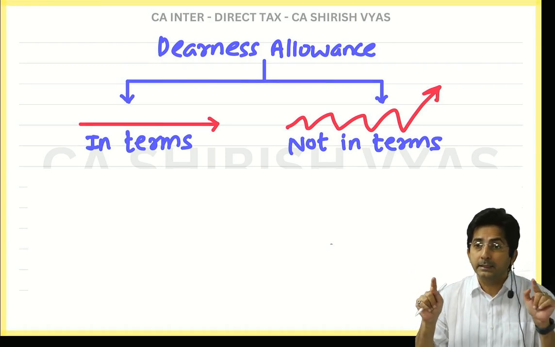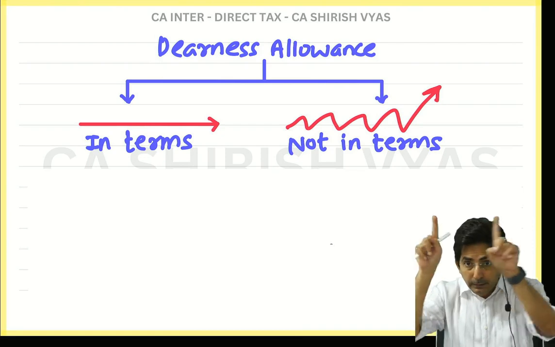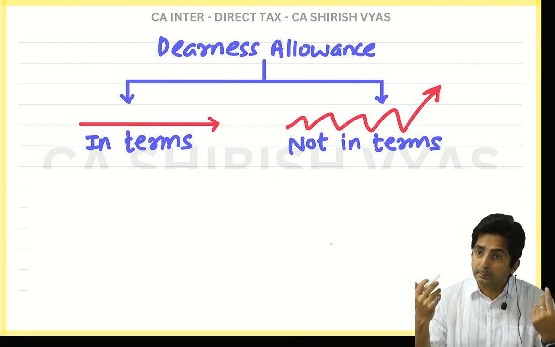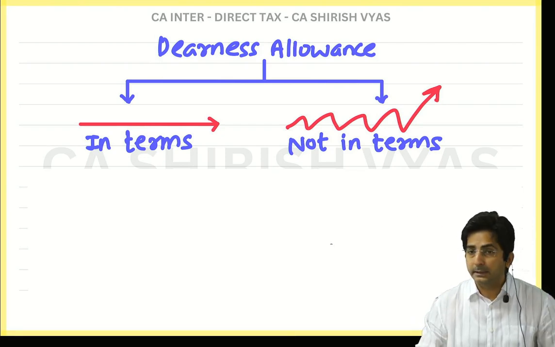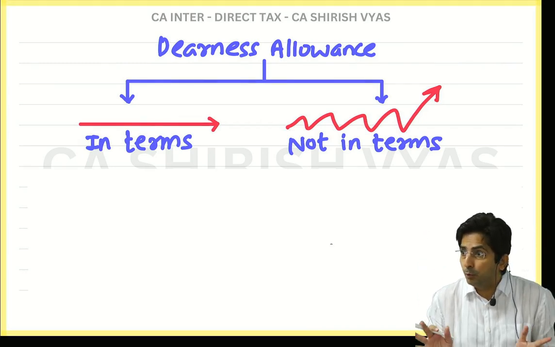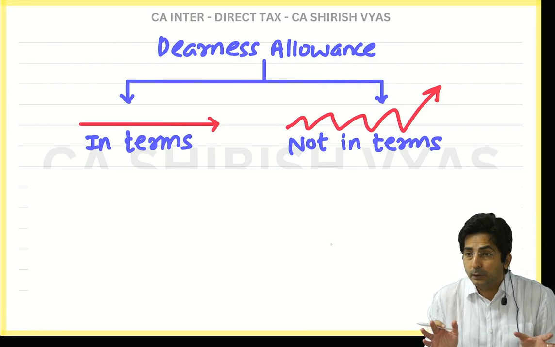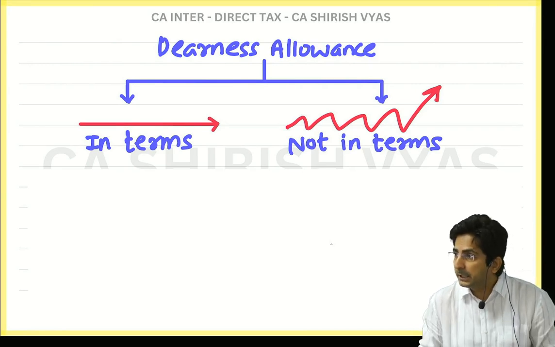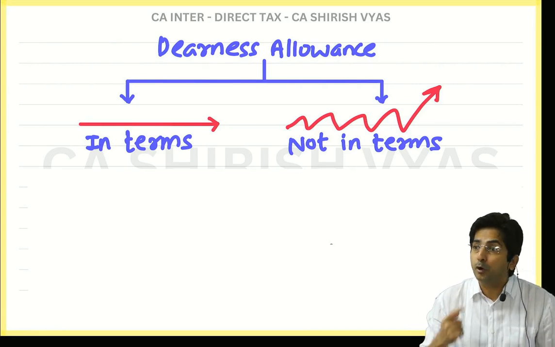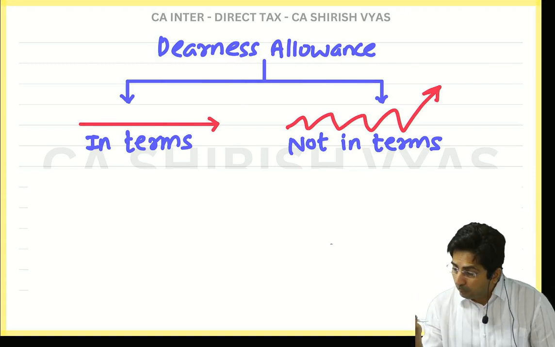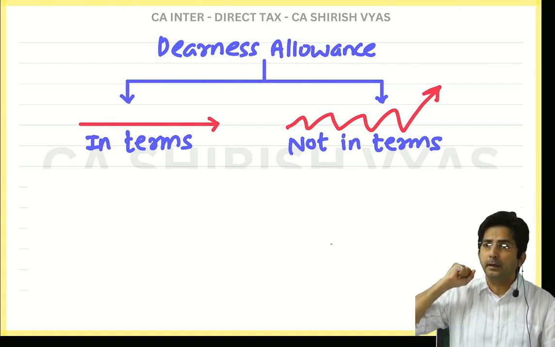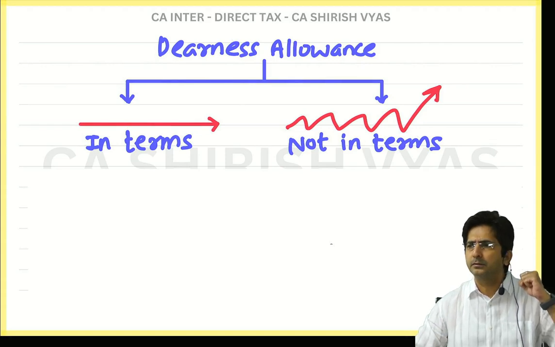But see, I am talking about formula. In the main statement, both types of DA will come. See, one main statement is also there, no? So in the main statement, you don't be selective whether to take DA or not. In the main statement, DA will always come. I am talking about formula. For formula, what is the slogan? In terms, in formula. Not in terms, not in formula.